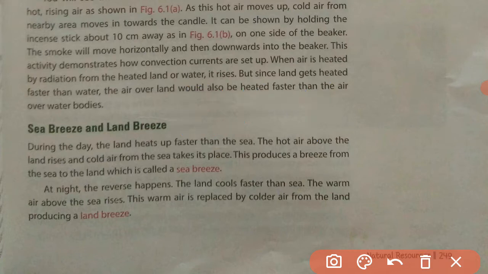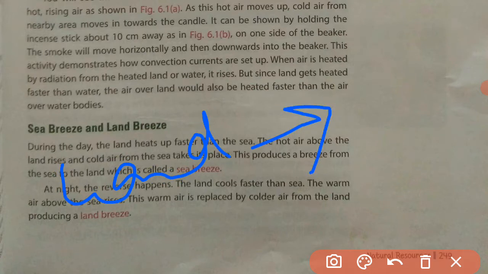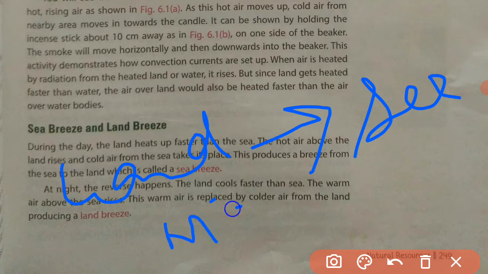And land breeze means the breeze that blows from land to sea, and it occurs during the night. So what I said, sea breeze is the breeze that blows from the sea to land during the daytime, and land breeze is the breeze that blows from land to the sea during the night time.